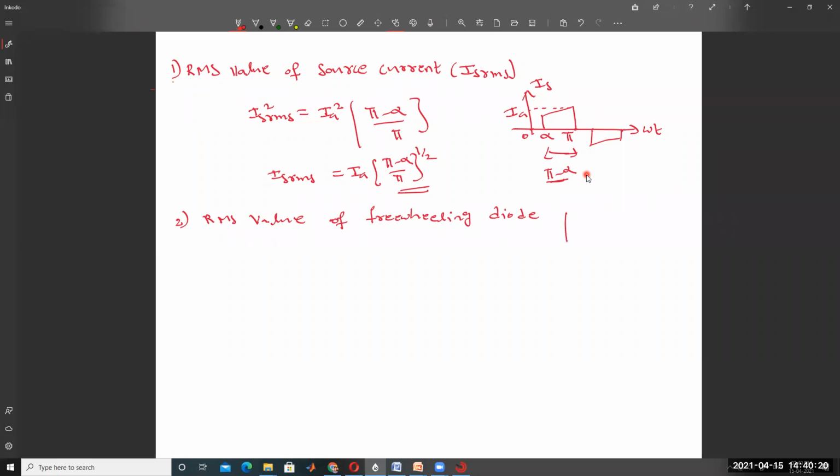The freewheeling diode is conducting from 0 to alpha, and alpha to pi plus alpha, pi plus alpha to pi. This is the freewheeling diode current.